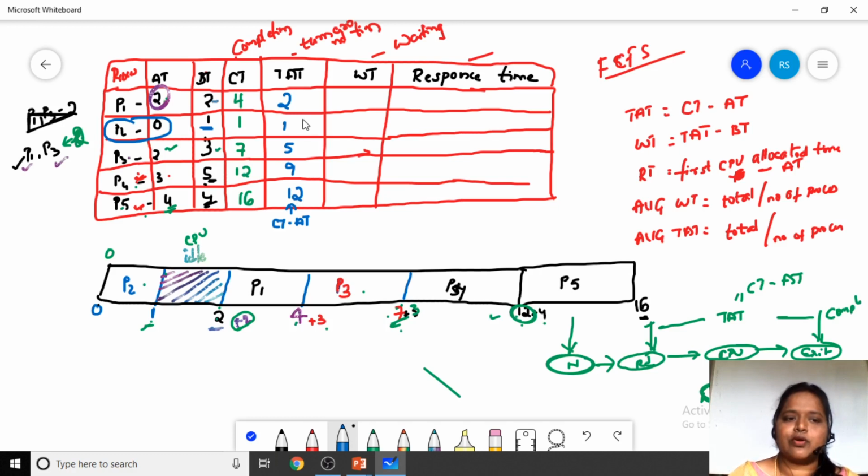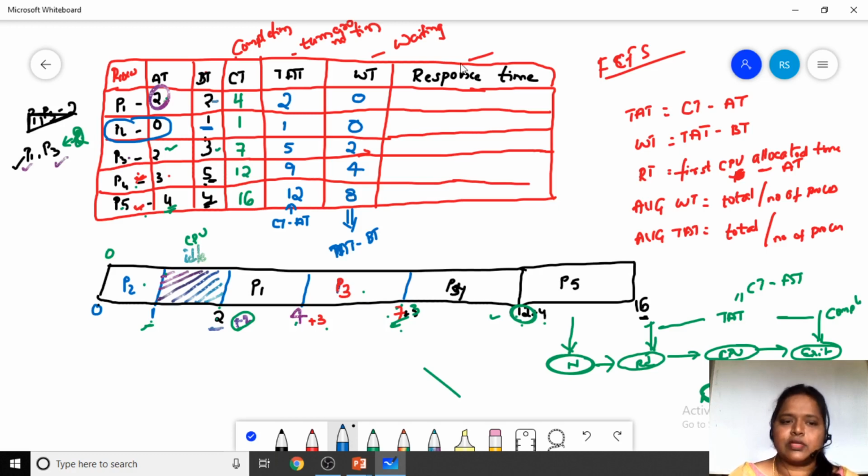Now, to calculate the waiting time, the formula is waiting time equals turnaround time minus burst time. The turnaround time is 2 and the burst time is 2. 2 minus 2, the waiting time is 0. 1 minus 1, the waiting time is 0. 5 minus 3, the waiting time is 2. Here 9 minus 4, the waiting time is 4. And finally 12 minus 4, the waiting time is 8. So this is the formula to calculate the waiting times.